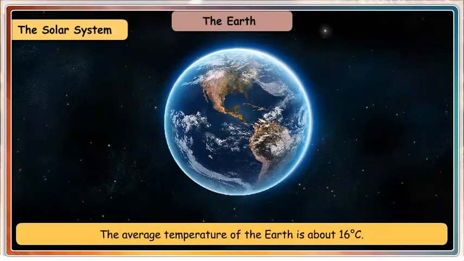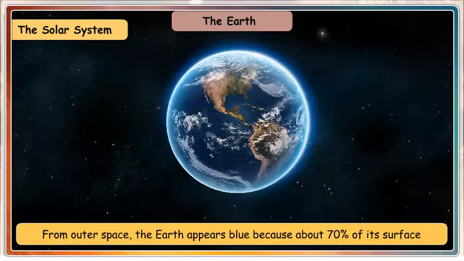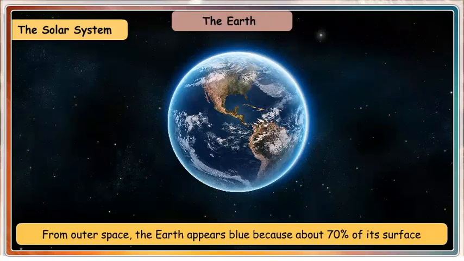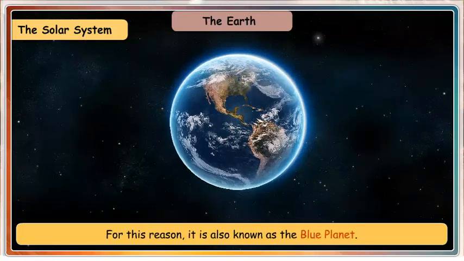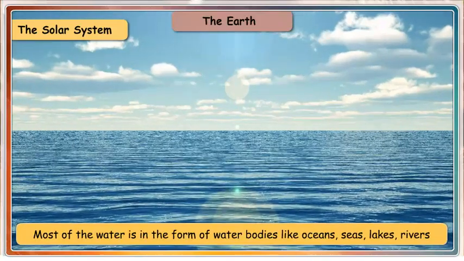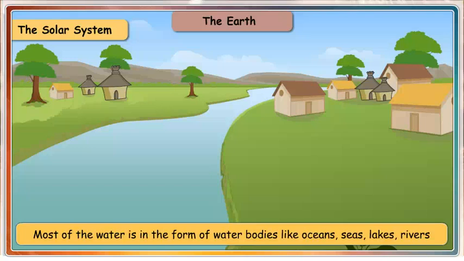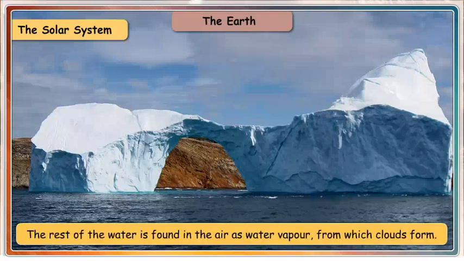The average temperature of the Earth is about 16 degrees Celsius. From outer space, the Earth appears blue because about 70% of its surface is covered with water. For this reason, it is also known as the blue planet. Most of the water is in the form of water bodies like oceans, seas, lakes, rivers, and groundwater. Some of the water is frozen as snow, ice, and glaciers in the polar regions and high mountains. The rest of the water is found in the air as water vapor from which clouds form.